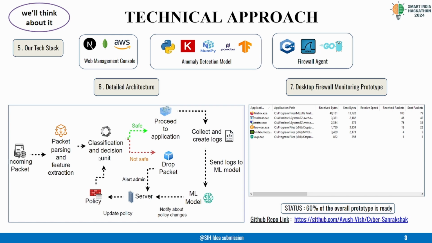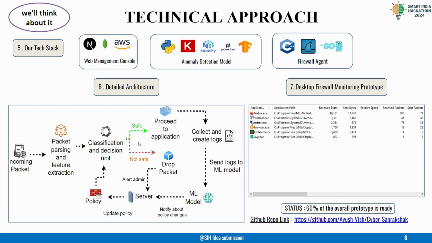The extracted features are matched against the current set of firewall policies. What makes our system unique is that these policies are continuously updated in real time based on evolving network conditions and learned patterns from past traffic. Based on this policy evaluation, if the packet matches an allowed rule, it is immediately forwarded. If no match is found, it is flagged for potential malicious activity and blocked.